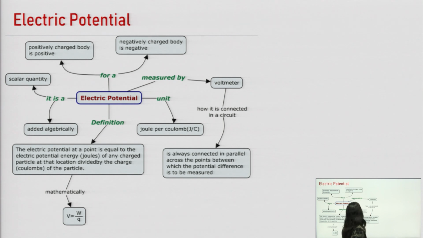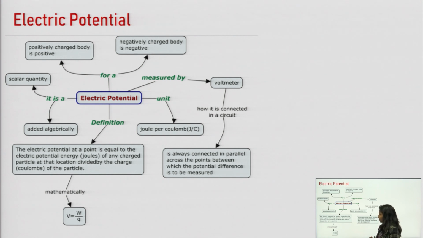Here we can see that electric potential for a positively charged body is positive, however for a negatively charged body it is negative. Electric potential is a scalar quantity, so it can be added algebraically. As a definition, electric potential at a point is equal to the electric potential energy, measured in joules, of any charged particle at that location, divided by the charge of the particle, the unit of charge being coulombs.